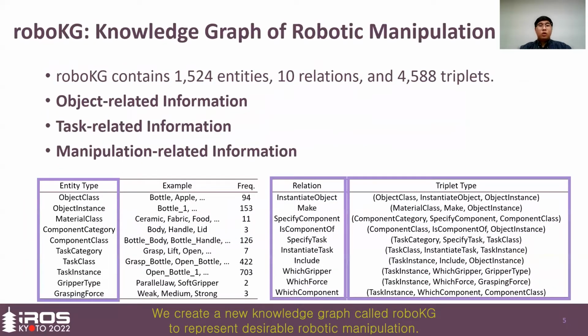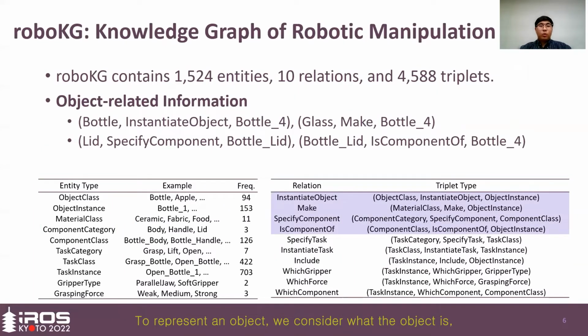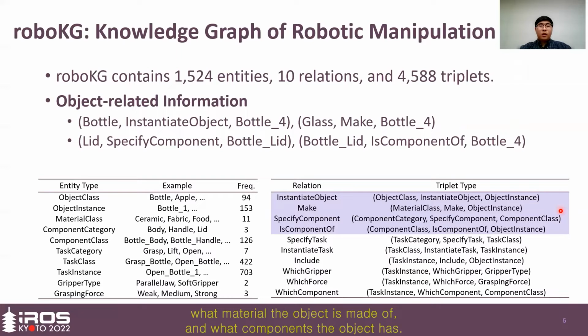We create a new knowledge graph called roboKG to represent desirable robotic manipulation. We define 10 different entity types, 10 different relations, and 10 different triplet types in roboKG to represent object-related information, task-related information, and manipulation-related information. To represent an object, we consider what the object is, what material the object is made of, and what components the object has. For example, these triplets represent bottle 4 is a glass bottle with a lid.